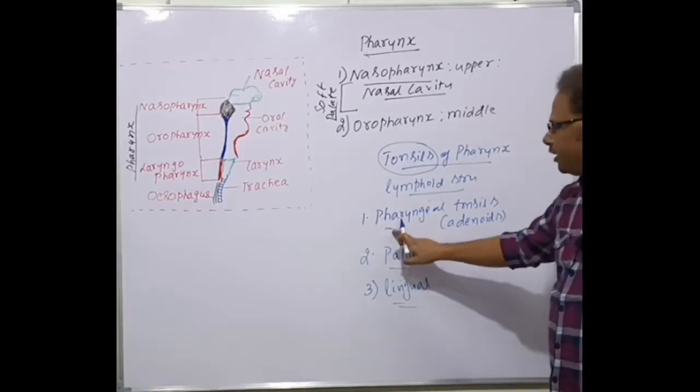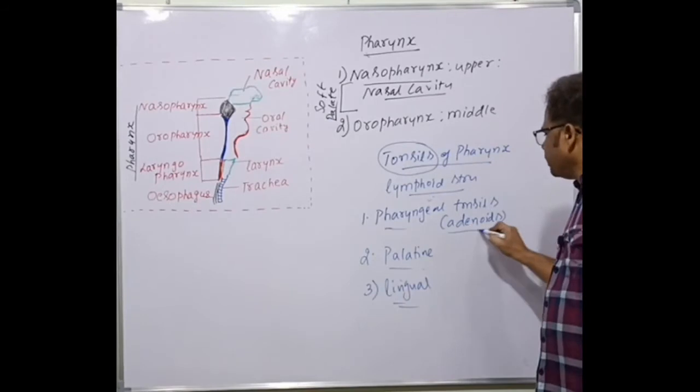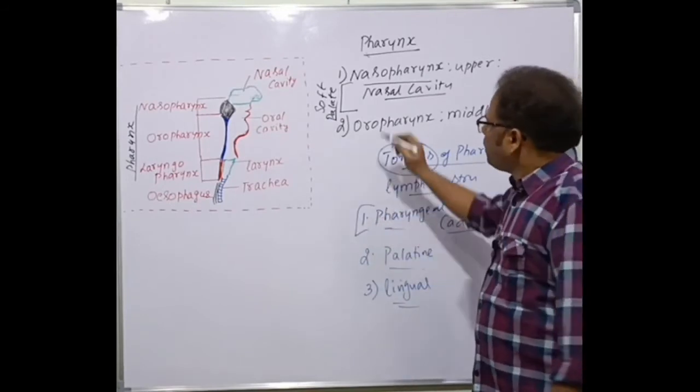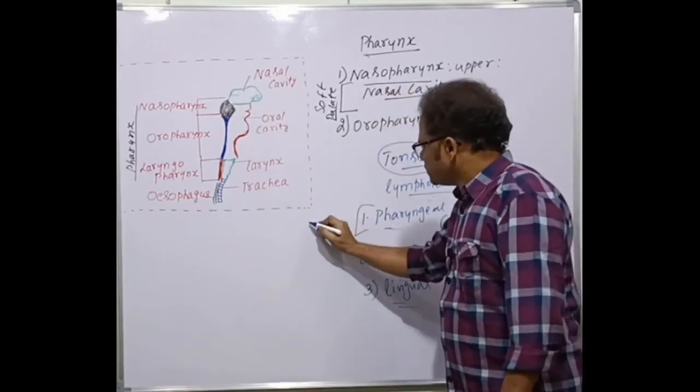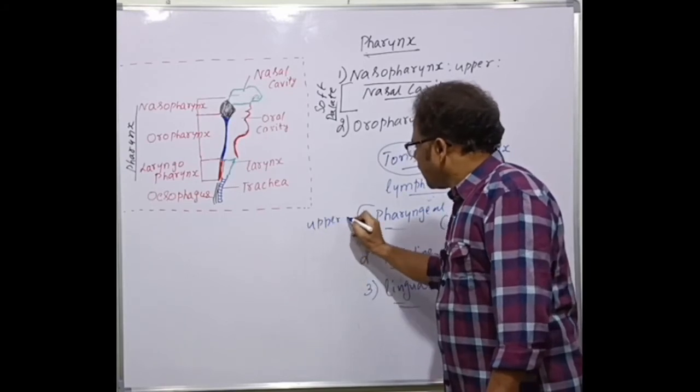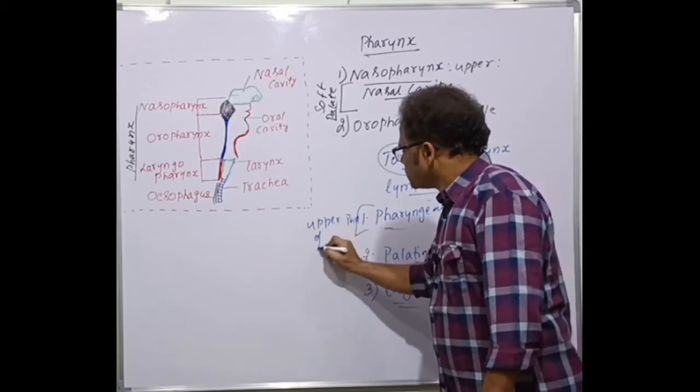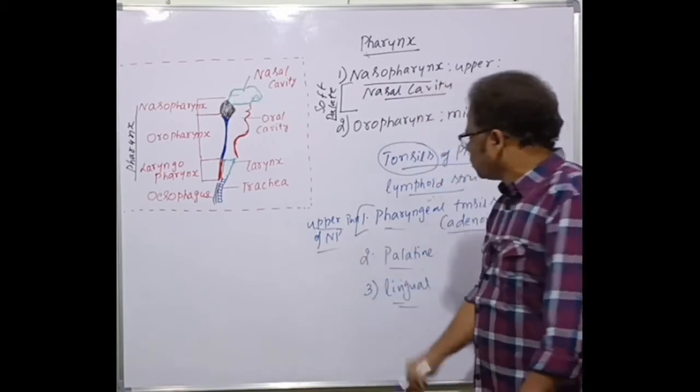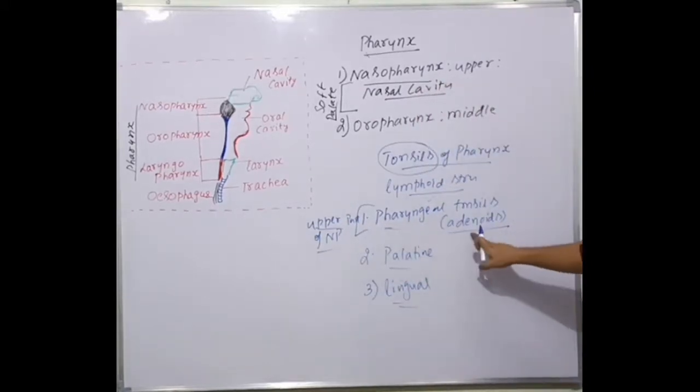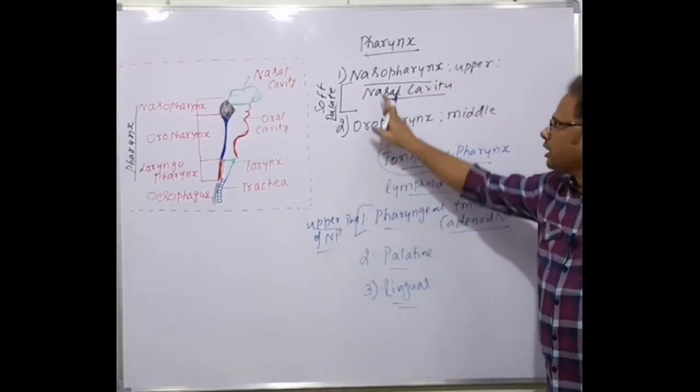One pair of pharyngeal tonsils, also called the adenoids, is present in the upper part of the nasopharynx. That's the location of the pharyngeal tonsils, which are also called adenoids, present in the upper part of the nasopharynx.